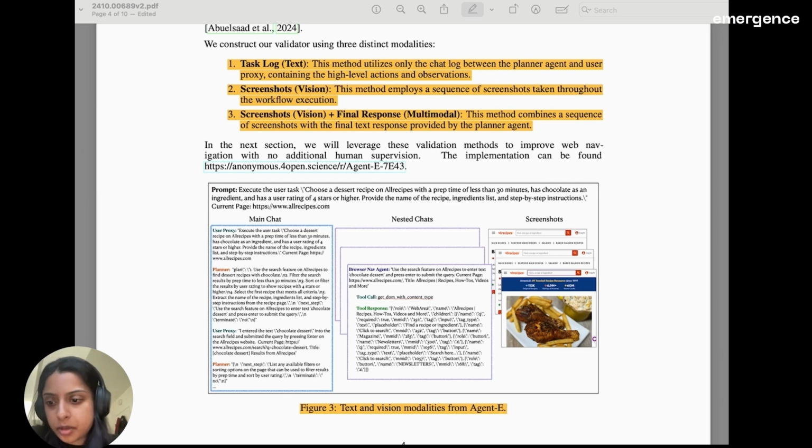So we try out 3 different validation systems, which we report on. The first one using the task log, meaning the high-level planner's chat log. The second one being a sequence of screenshots which are taken after each action. And then the last one being the sequence of screenshots as well as the planner agent's last response.